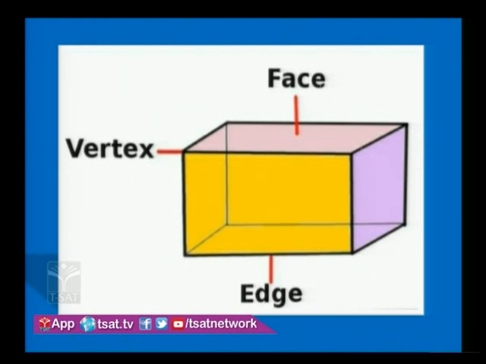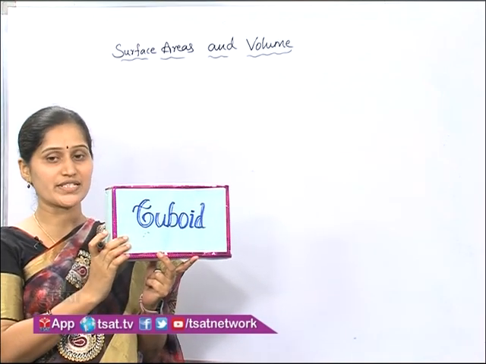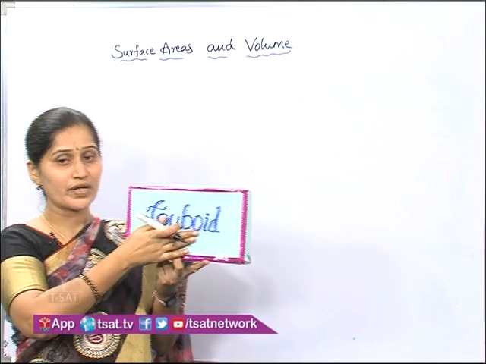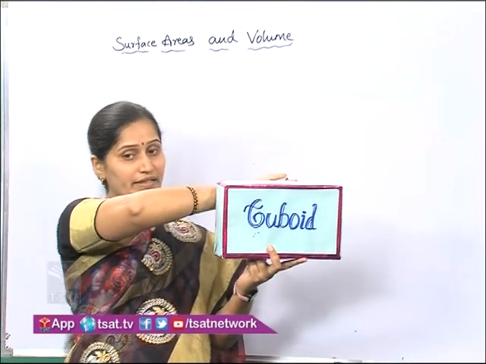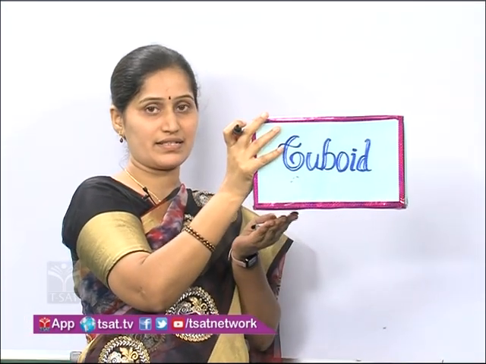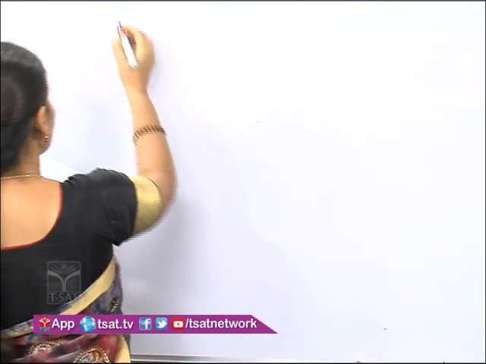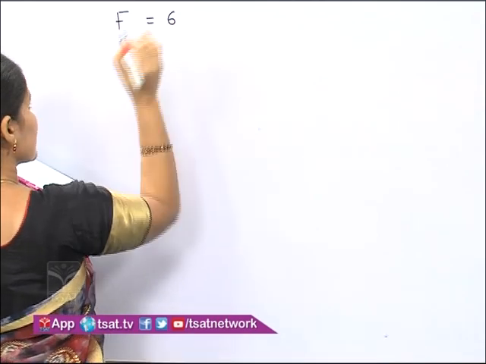Now, shall we count edges, faces and vertices for objects? Are you ready to count now? Okay then, I am going to count for this object. For this cuboid, how many faces are there? Just see first. 1, 2, 3, 4, 5, 6. So total how many faces are there? 6 faces. So here faces are 6.